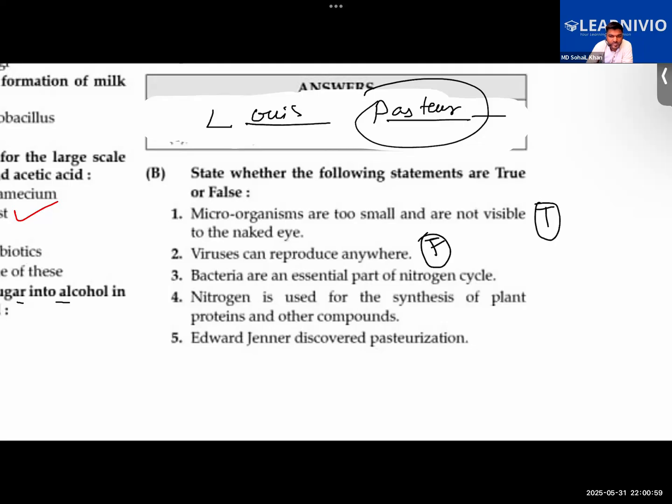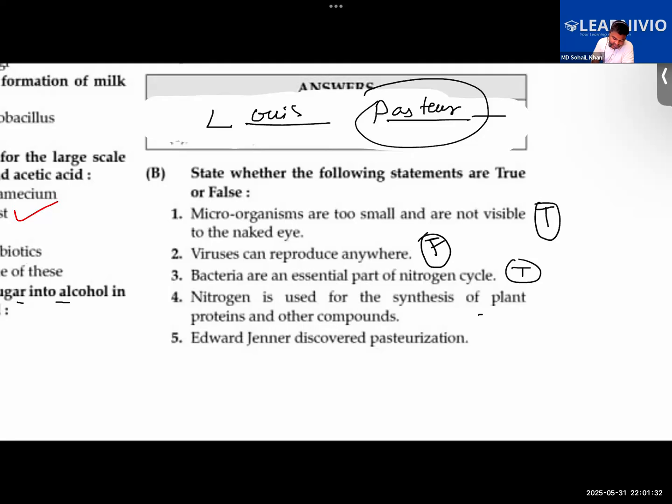Sir, false. Bacteria are an essential part of the nitrogen cycle. How is it false? What did we learn about nitrogen fixation? In nitrogen fixation, the atmospheric nitrogen is fixed into the soil by the help of bacteria like rhizobium and blue-green algae, also called cyanobacteria, same thing. So it is true. Next. That is also true.